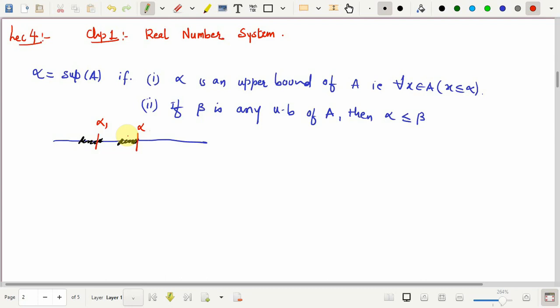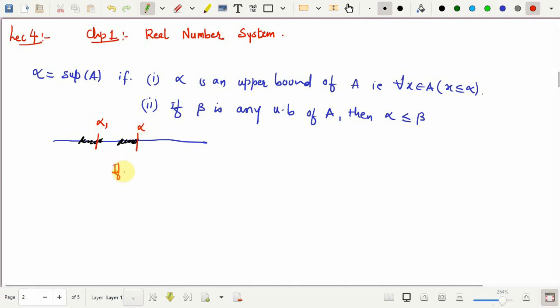Not possible, because already we have chosen the least upper bound among all the upper bounds. So, any number strictly less than this alpha, or strictly less than the supremum, cannot ever be an upper bound.